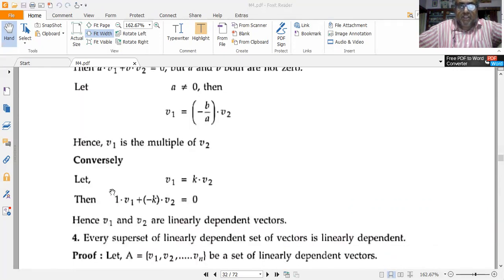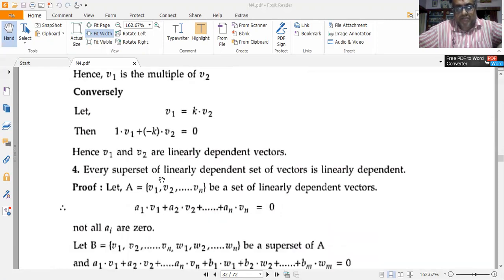Or conversely, let v1 be equal to k into v2. So I can transpose this k v2 to the left hand side and also write v1 as 1 into v1. So I can write simultaneously 1 into v1 plus minus k into v2 is equal to 0. So v1 and v2 are linearly dependent vectors.